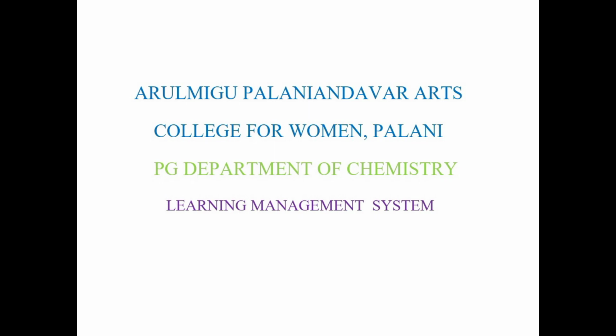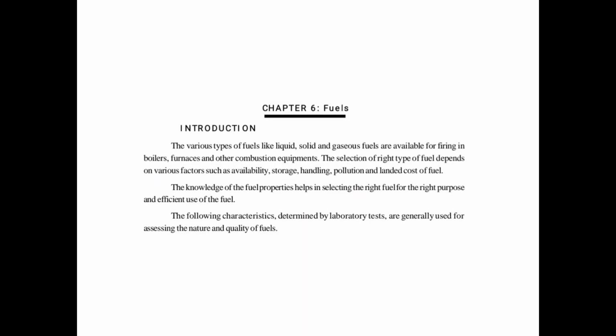Today we are going to see about fuel. First of all, the introduction of fuel. The various types of fuel like liquid, solid and gaseous fuels are available for firing in boilers. The selection of the right type of fuel depends upon various factors such as availability, storage, handling, pollution and landed cost of fuel. Knowledge of fuel properties helps in selecting the right fuel for the right purpose and efficient use of the fuels.